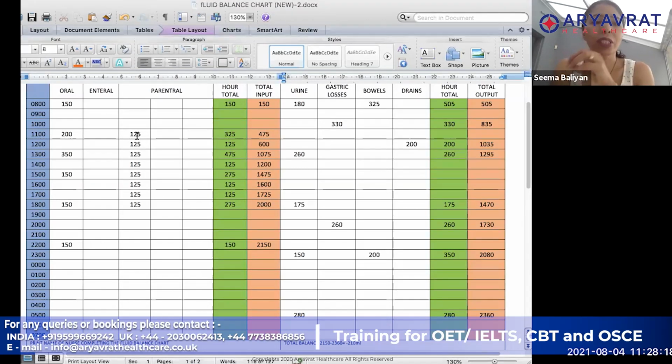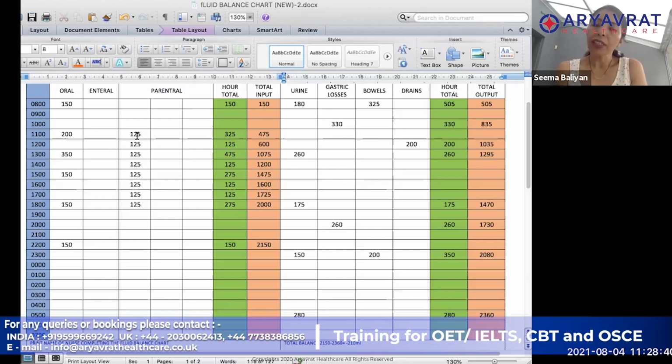It is not possible that you are always going to drink a cup of tea at 8 o'clock or 9 o'clock or 10 o'clock. It is possible that you drank a cup of tea at 8:15. And it is also possible that your fluid was started at 10:30 rather than 10 o'clock.